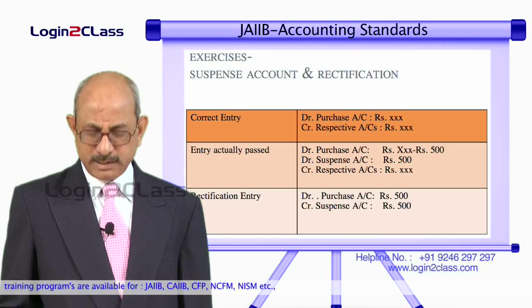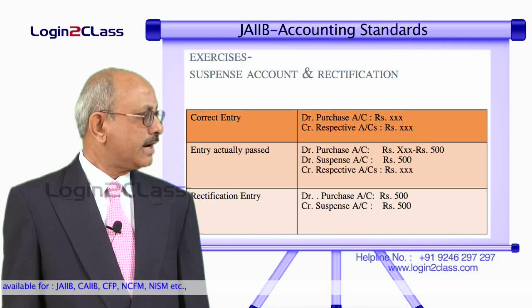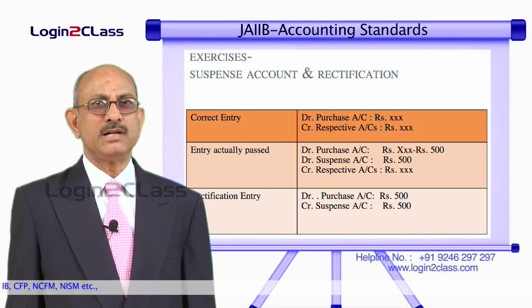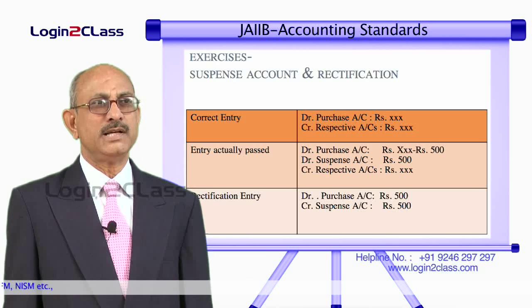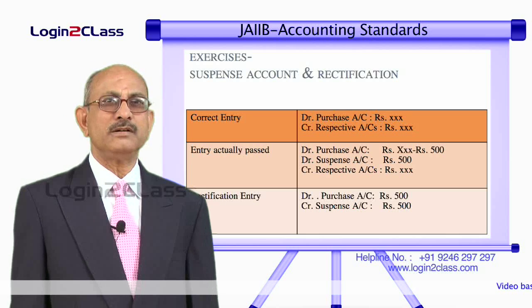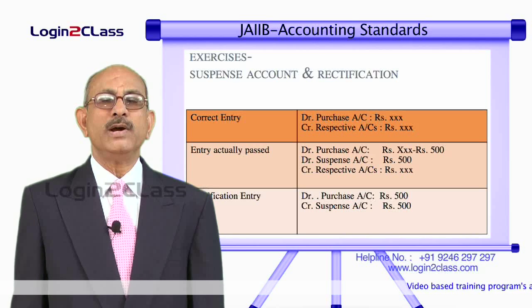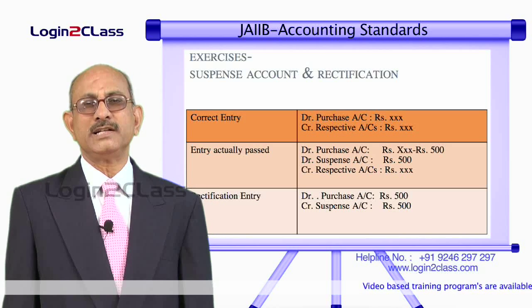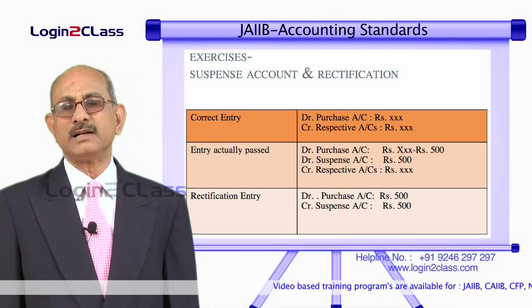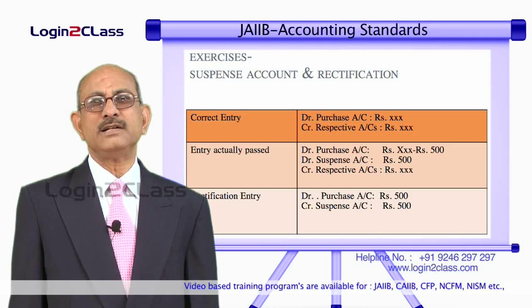To summarize once again, errors occur at different stages and they need to be rectified, and for that you have to understand the different types of errors, how they are committed and what is the process of rectification. As we have discussed, errors can be errors of principle or clerical errors. Errors of principle are those where an accounting principle has been violated. Instead of debiting or crediting a particular account, we have debited or credited another account because we have not understood the accounting principle properly. Therefore, it needs to be rectified.